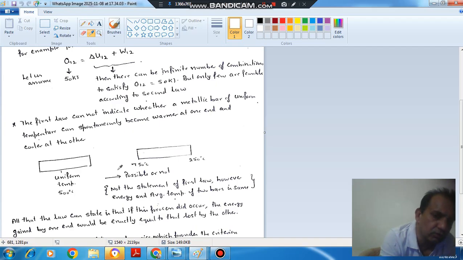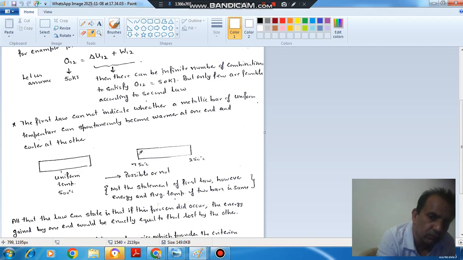Okay, suppose if it occurs, then here we have to drop the temperature from 500 Celsius to 250 Celsius, and here we have to increase the temperature from 500 to 750 Celsius. So it means some heat will be lost from this end and some heat will be gained at this end. All the heat that is lost by this end will be equal to all the heat that is gained by this end.